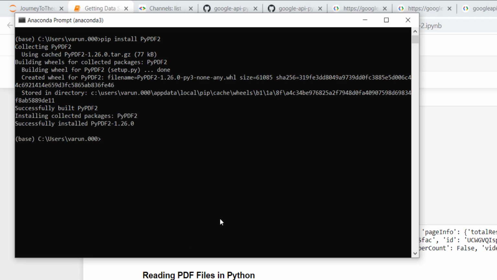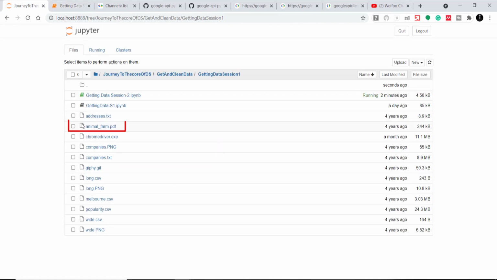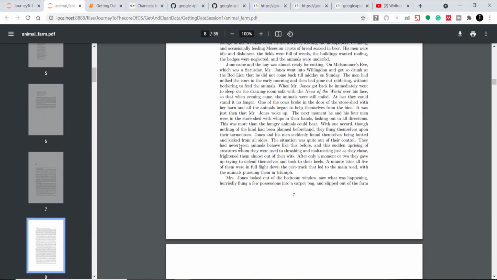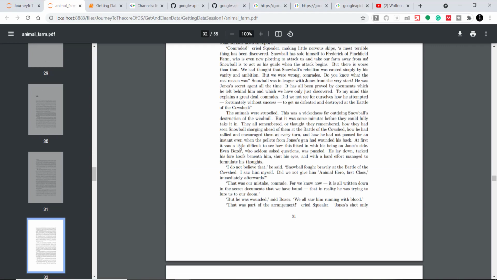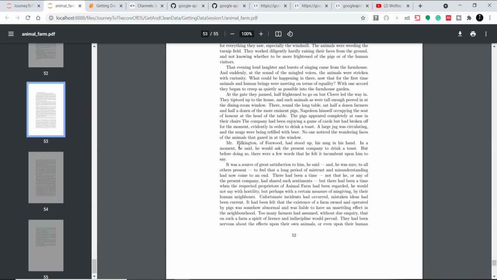Okay, so it has installed this. I'll just close this window. For our illustration, I have this PDF file, animalfarm.pdf, in my current directory from where I am running my Python notebook. It does not have any images for now, so I'll just be reading the text.